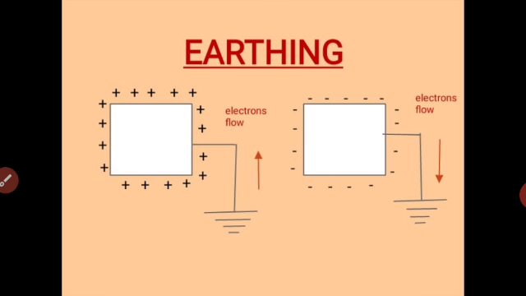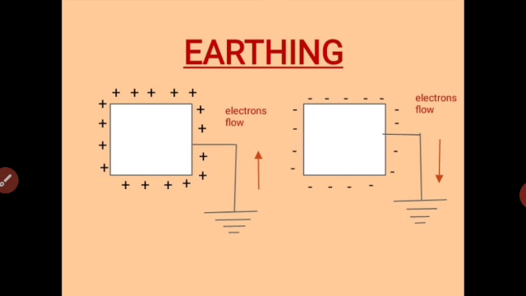Now let us understand what exactly happens when we ground. Take the first example. This is a conducting body with positive charges on it. When we connect it to the ground, we have electrons flowing from the earth onto the conductor.